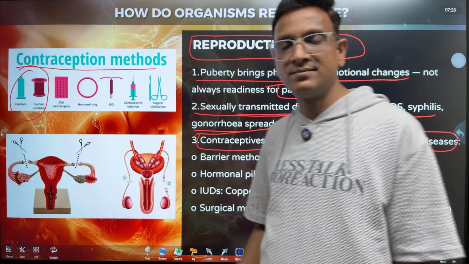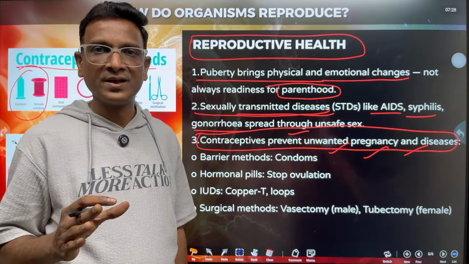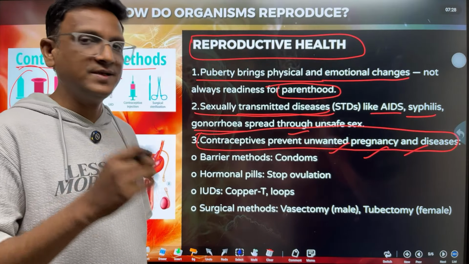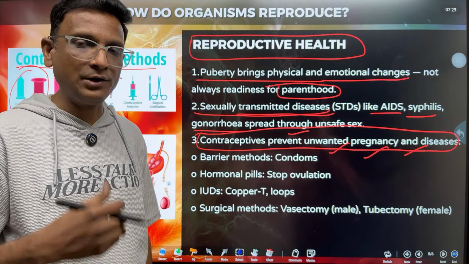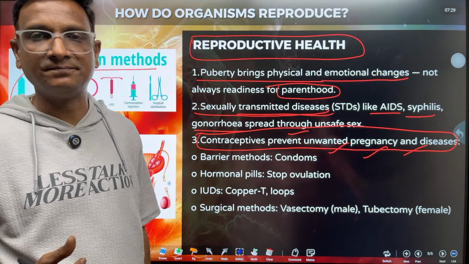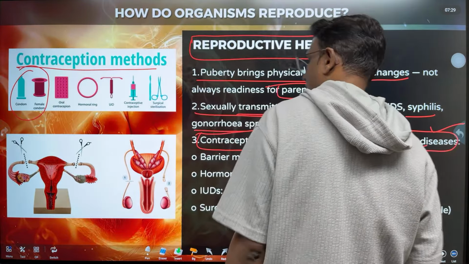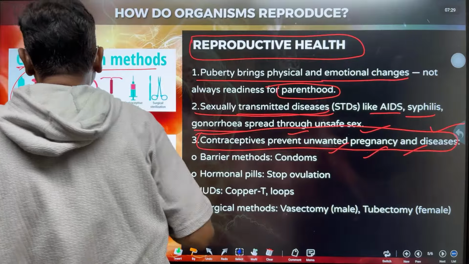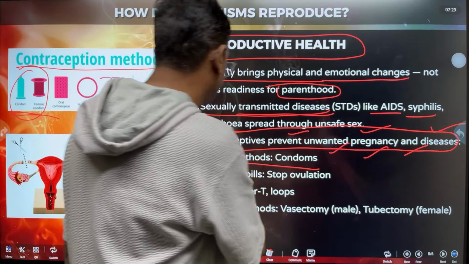Not only sperm cells, even germs are also prevented. If the condom is used, it will not cause pregnancy. At the same time, it will not allow germs to enter the body of the next person. So it gives protection from pregnancy as well as diseases. That is the contraceptive method, condom.